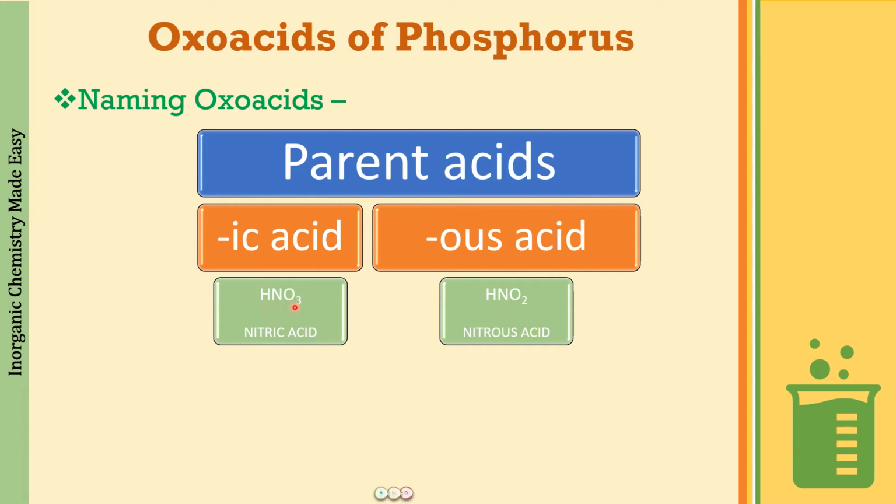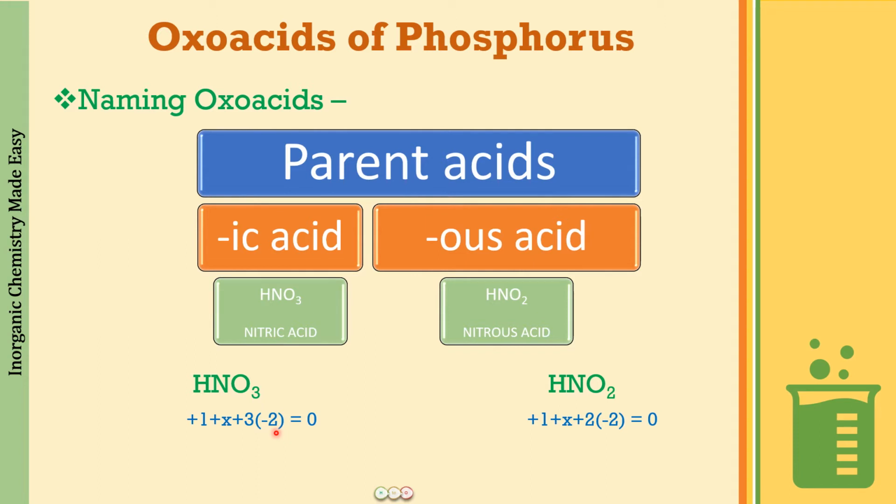Now, why is HNO3 called ic acid and this one us acid? Why not the opposite way? For that, what you have to find out is the oxidation state of these elements in the two acids. So in HNO3, to find the oxidation state of nitrogen, it is +1 for hydrogen, plus X for nitrogen, which we have to find, and oxygen has the oxidation state of -2, so 3 into -2.